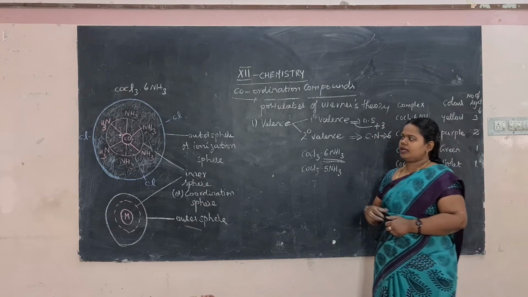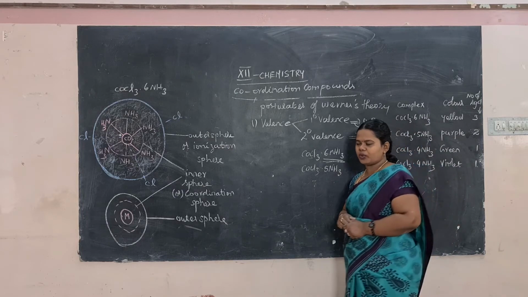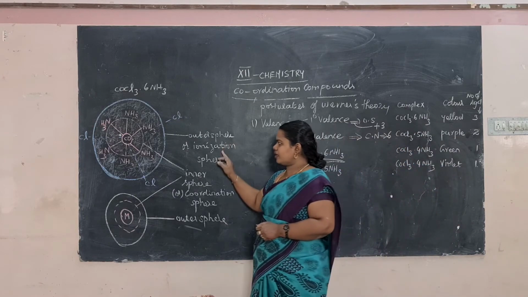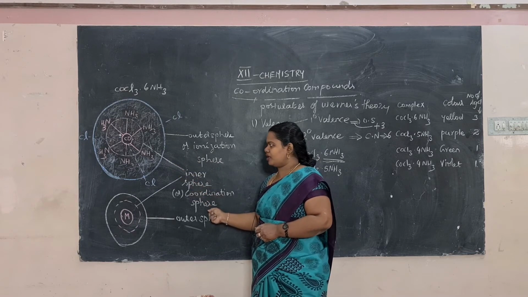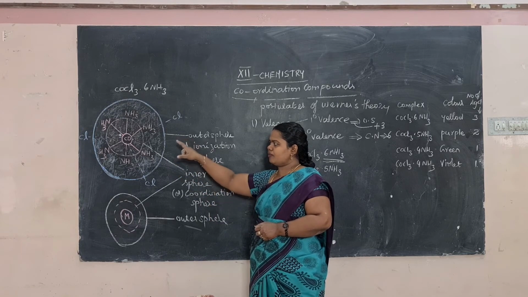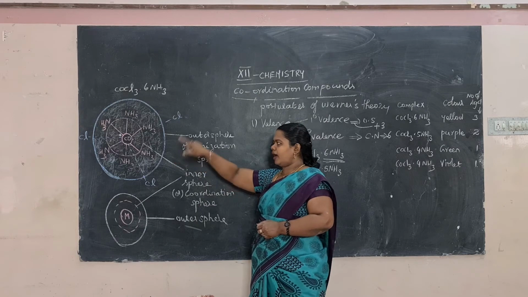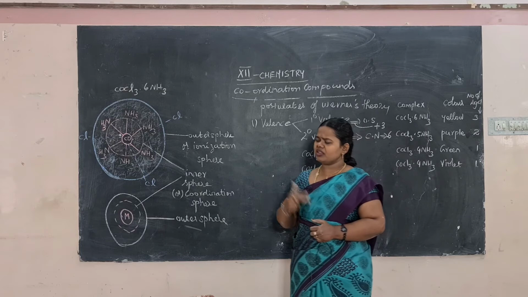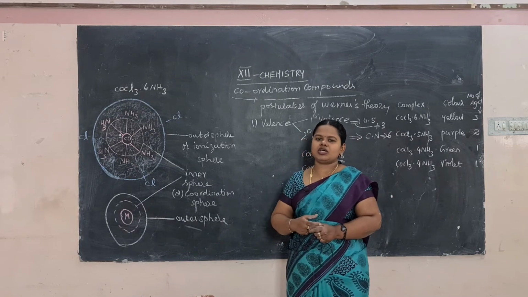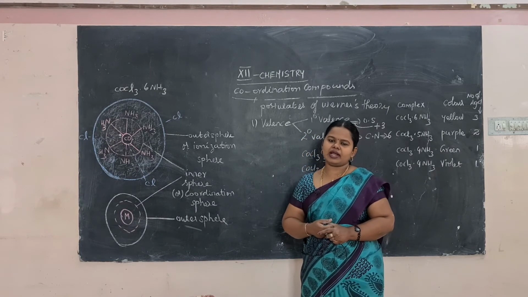In a coordination compound we have 2 parts: the outer sphere, or ionization sphere, and the inner one, the inner sphere or coordination sphere. In the inner sphere you have the central metal atom in the center, and some ligands are attached firmly, tightly, and closer to the central metal atom or ion.